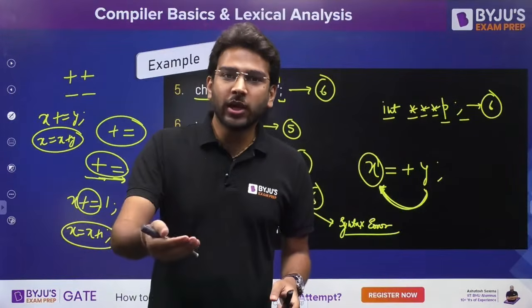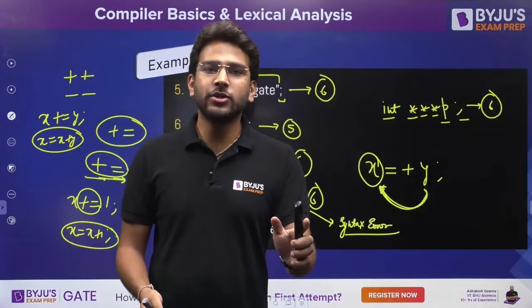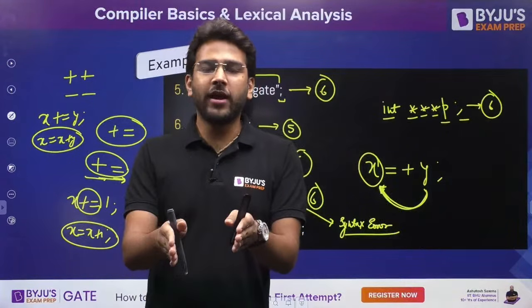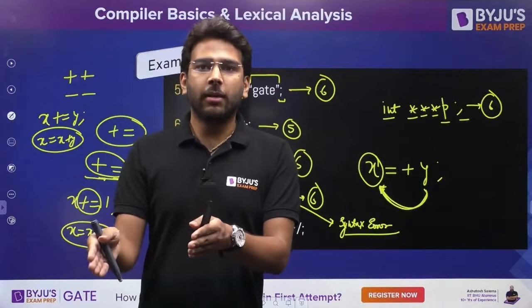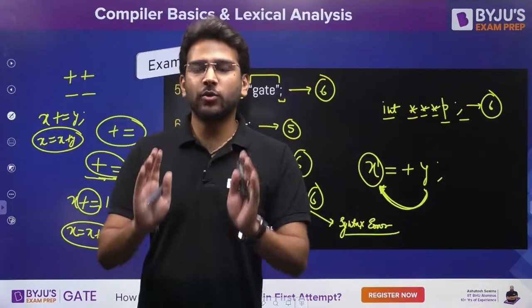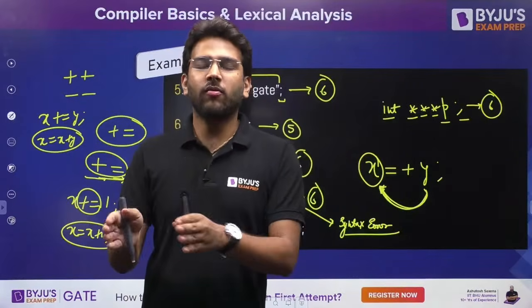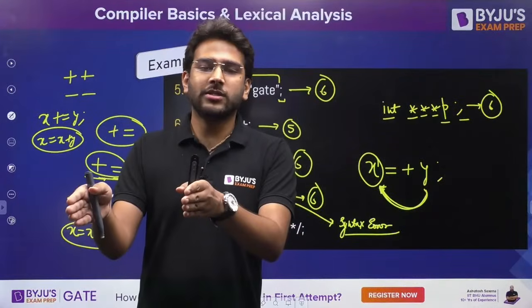So based on those regular expressions, it is going to identify the tokens as well as the comments. Is it clear so far? If we have regular expressions, that means it is equivalent to finite automata. If we have finite automata, it is equivalent to regular grammar. Are you getting this point? I hope you have covered these things in TOC, at least you know. Clear? All three are equivalent: regular expressions, finite automata, and regular grammar.